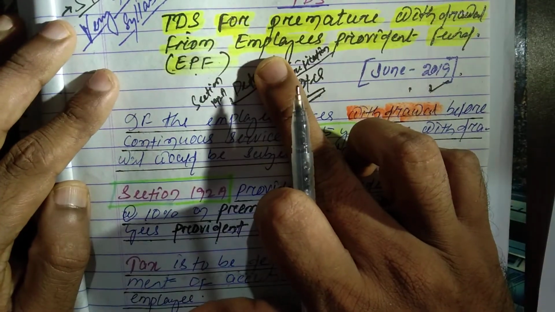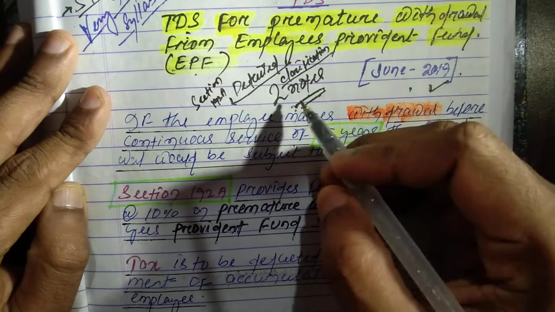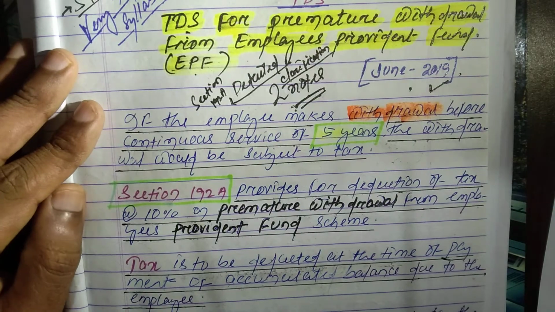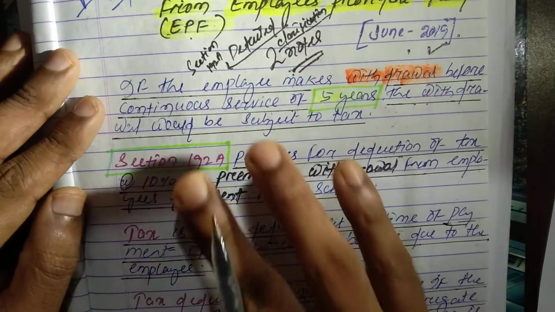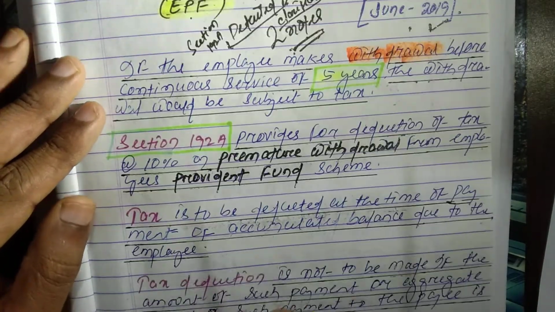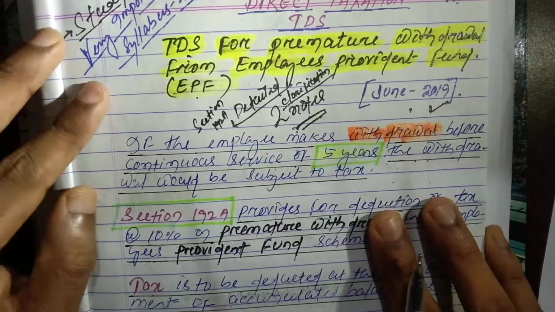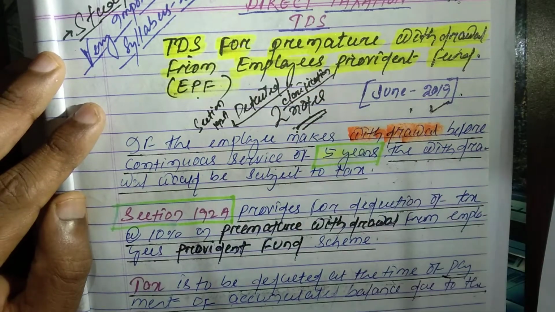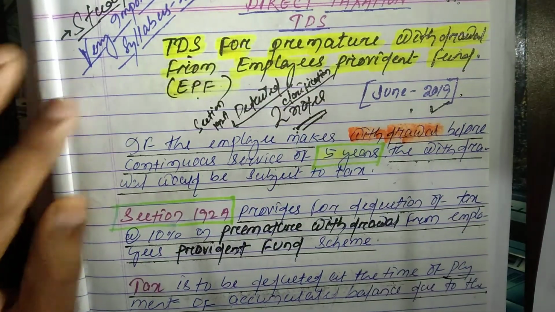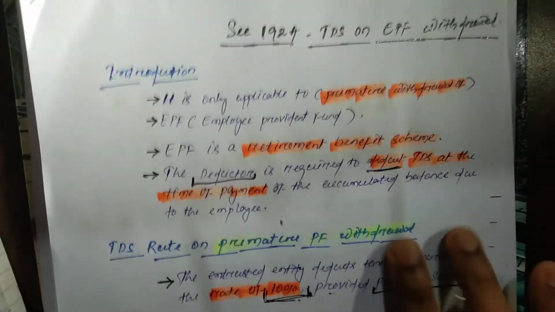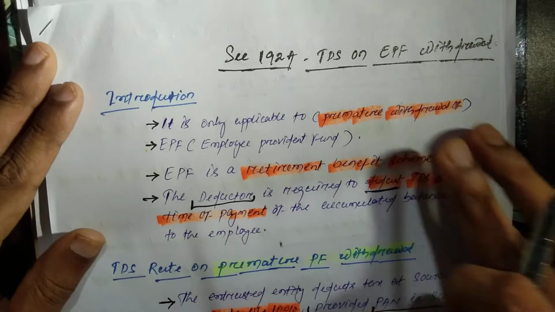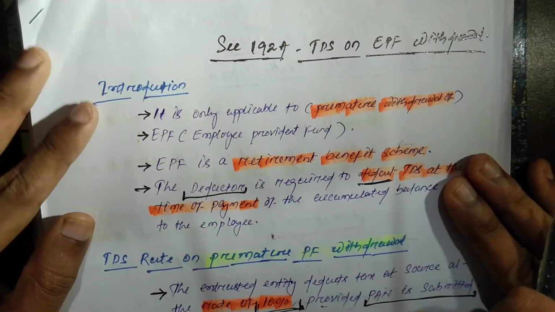For this topic I have already made two important notes. One is for the purpose of examination, what points need to be written for the examination, and another one is for section 192A with detailed clarification. So first check section 192A, that is TDS on EPF withdrawal, with detailed clarification. So let's get started. First, the introduction part.